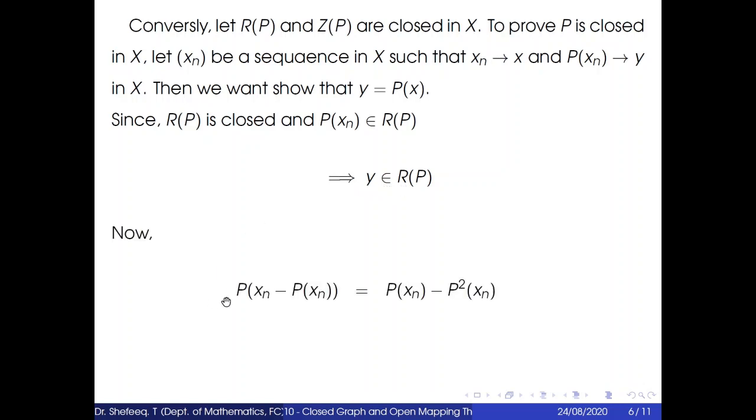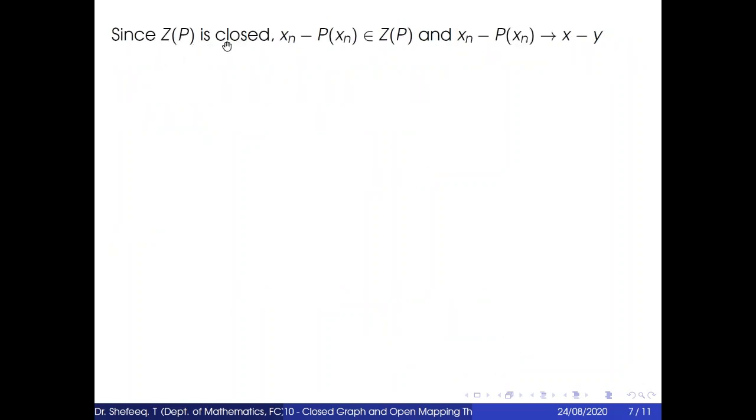Now P(x_n) minus P(x_n), that is equal to P(x_n) minus P squared of x_n. Here P is a projection, so P(x_n) minus P(x_n) equals 0. So this implies x_n minus P(x_n) belongs to Z(P), since P of (x_n minus P(x_n)) equals 0. Now since Z(P) is closed, and x_n minus P(x_n) belongs to Z(P) and converges to x minus y, this implies x minus y belongs to Z(P).